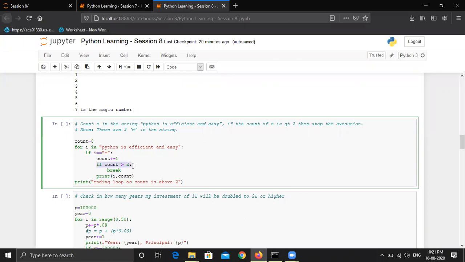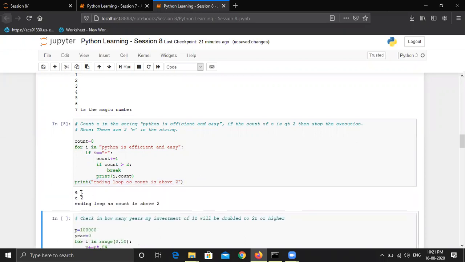So this condition is true as 3 is greater than 2. It will stop the execution of this for loop. This statement will not be printed, but the for loop ends here, and the Python program can see that there is one more statement that needs to be processed. So let's run this program. You can see E1, E2 and ending loop as count is above 2.